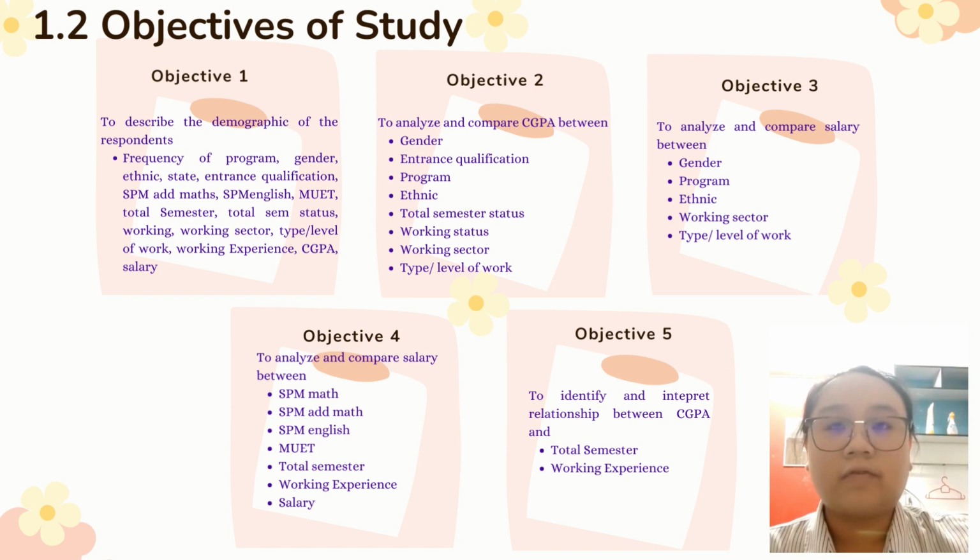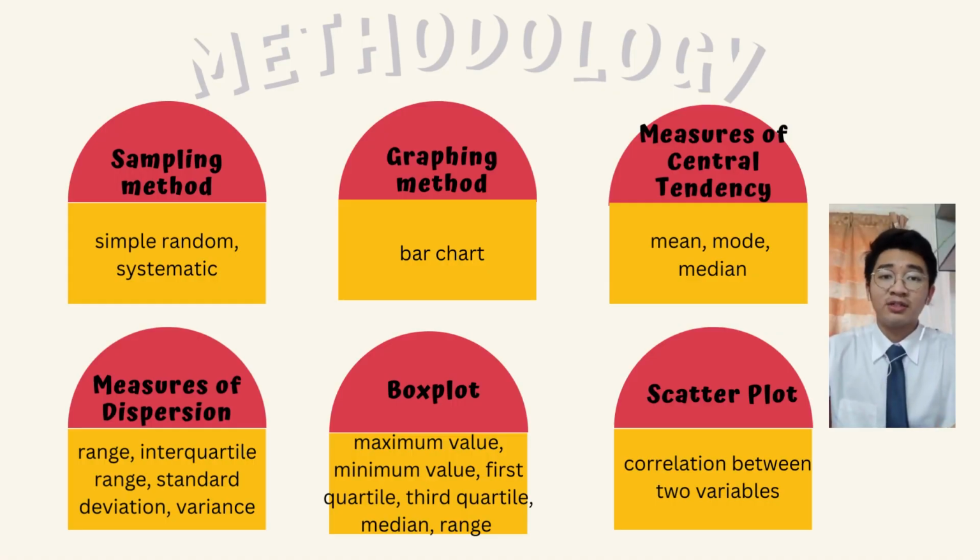Next is the objective of study. For this study, we have 5 objectives. The first is to describe the demographic of the respondent, which is the frequency of program, gender, ethnic, state, entrance qualification, SPM Maths, SPM English, YUAN, total semester, total SEM status, working status, working sector, type or level of work, working experience, CGPA, and salary. And the second is... Next, I'm going to talk about methodology.